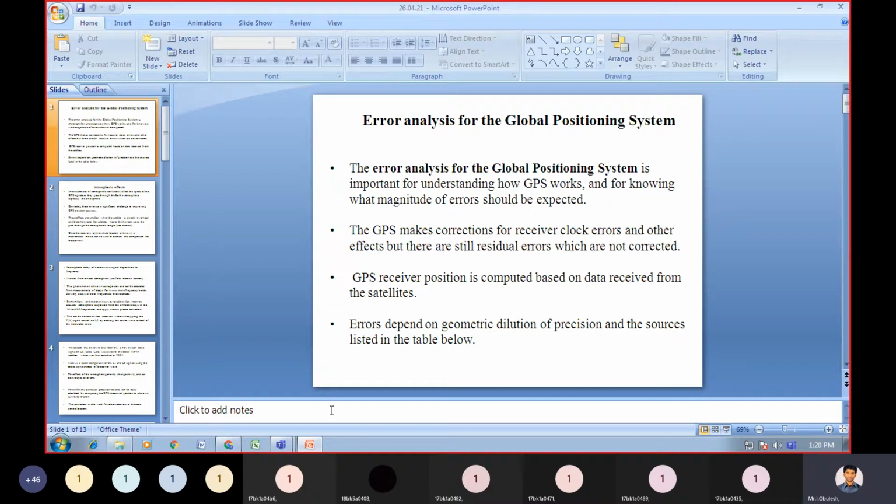So if we have these clock errors from the receiver section, we will be able to correct them with the help of GPS only. But for the other effects, there are still some residual errors which are not corrected.